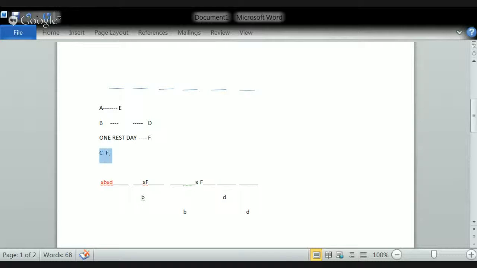Now let us place C and F. If you see, can I place C and F here? But F cannot be in this position, so I cannot do that. Can I place C and F here? I cannot do that because in this case D is already present. So can I put it in this position?